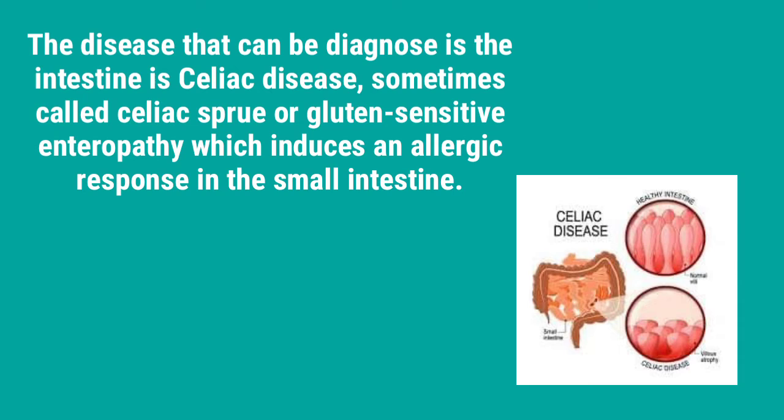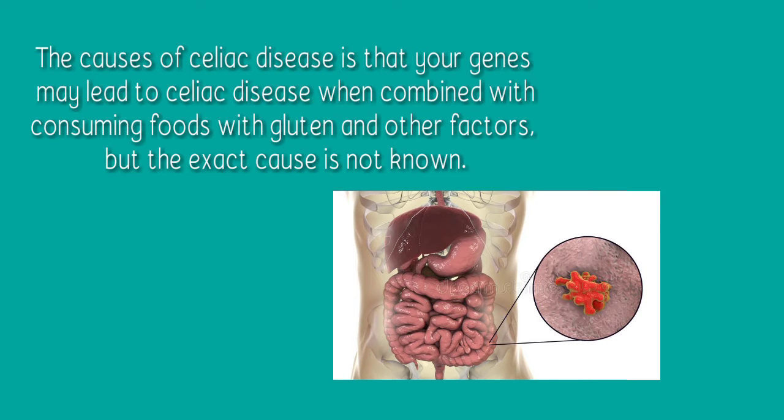The disease that can be diagnosed in the intestine is celiac disease, sometimes called celiac sprue or gluten-sensitive enteropathy, which induces an allergic response in the small intestine. The cause of celiac disease is that your genes may lead to celiac disease when combined with consuming foods with gluten and other factors, but the exact cause is unknown.